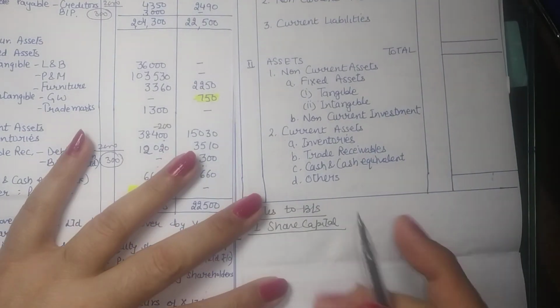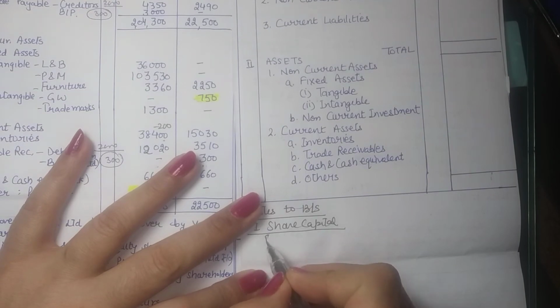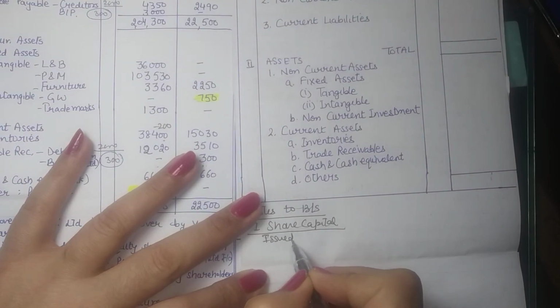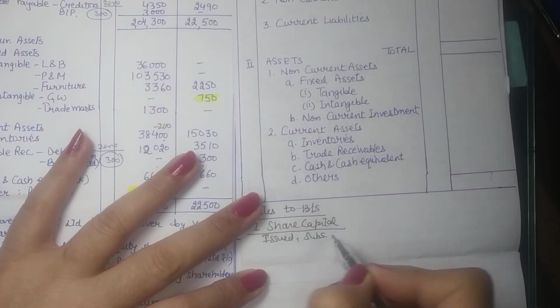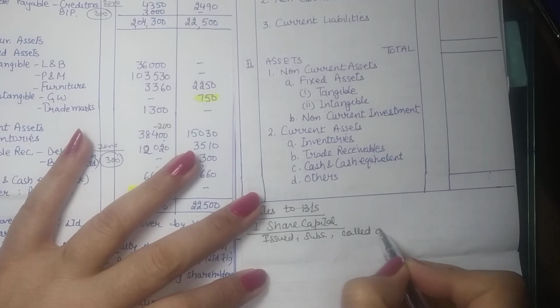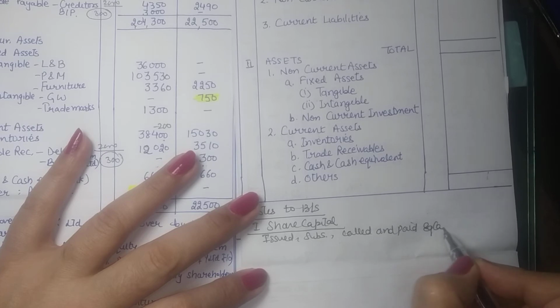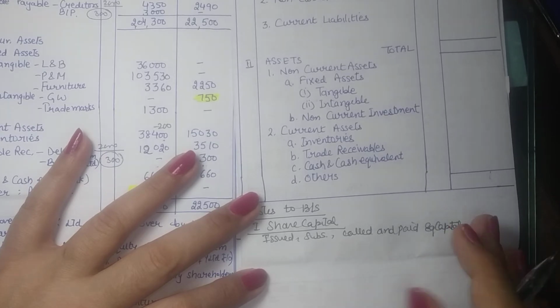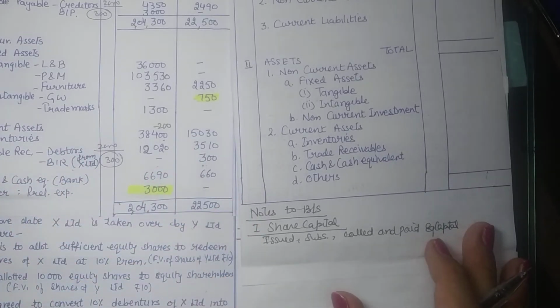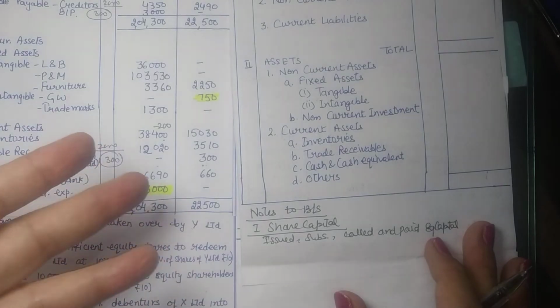We can leave that. Now we are to give the issued, subscribed, called and paid equity capital. Because in this question we just have equity capital. So its own capital plus the new issues.